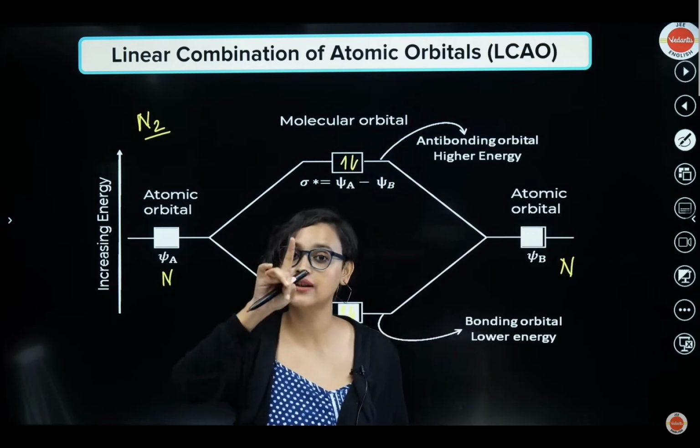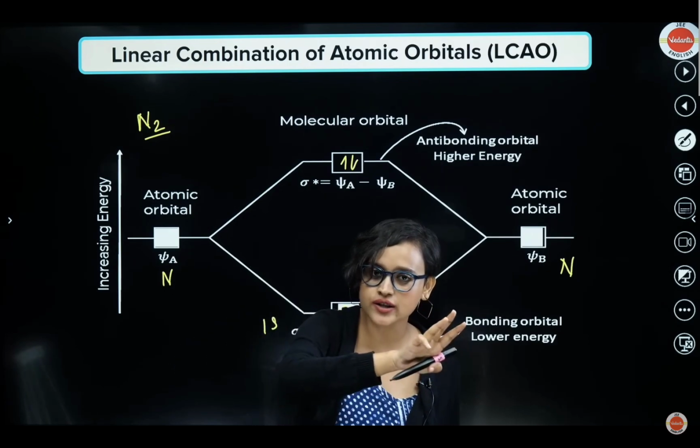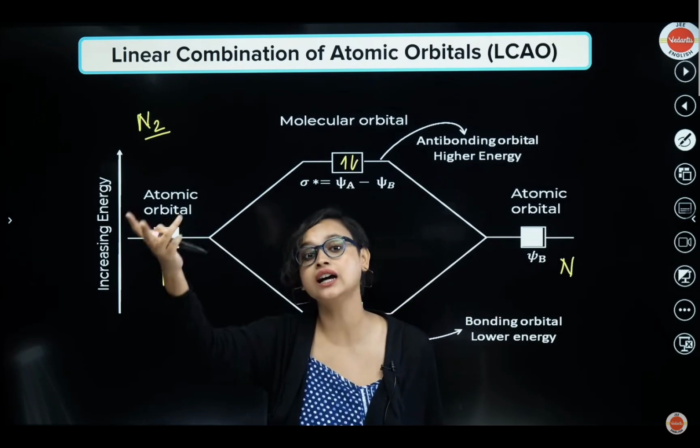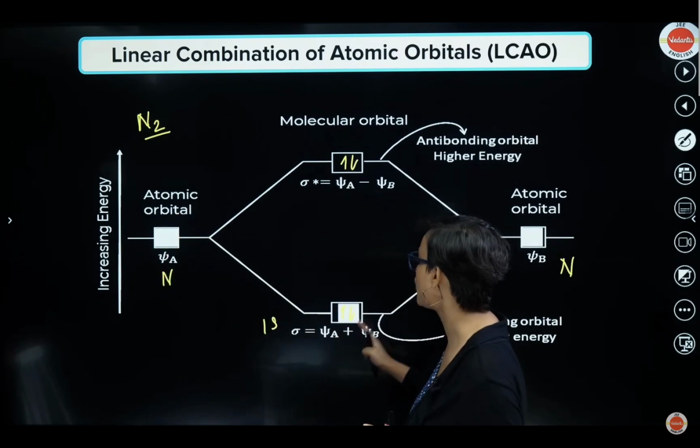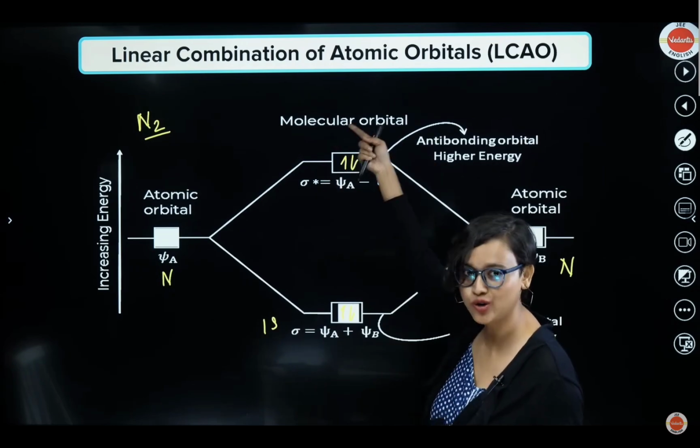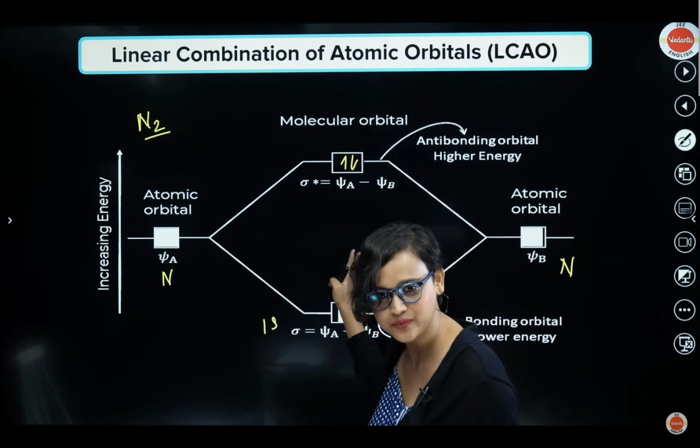Nitrogen has atomic number 7, so there are 7 electrons in the outermost shell of one nitrogen and 7 in the other. So 7 plus 7 is 14. I have only drawn 4 here, and I have 10 more to draw. That I will show you, but you get the point, right? Yes.